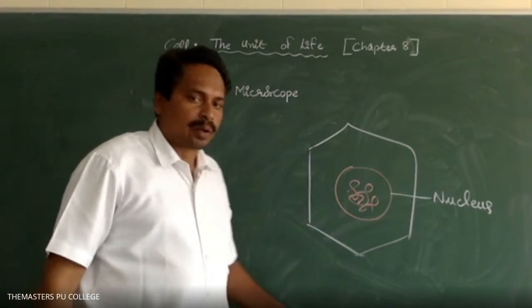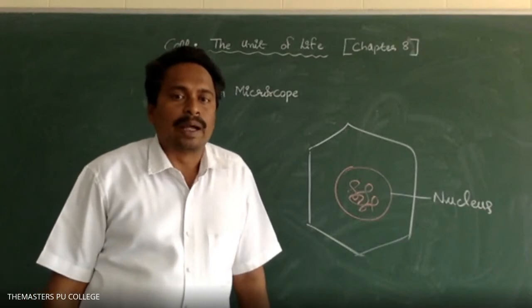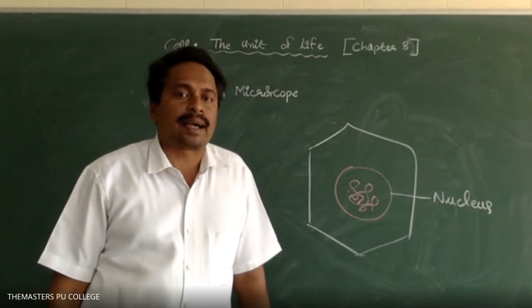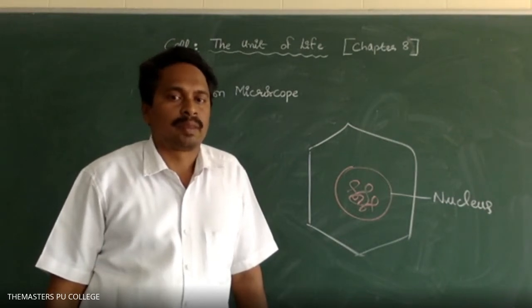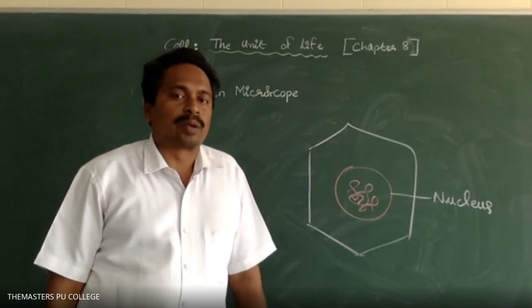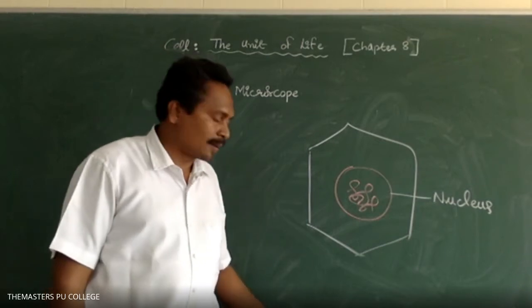The electron microscope was used to study the detailed structure and characteristics of the cell and cell organelles. What is the importance of the electron microscope?